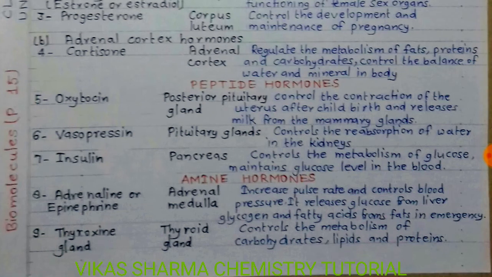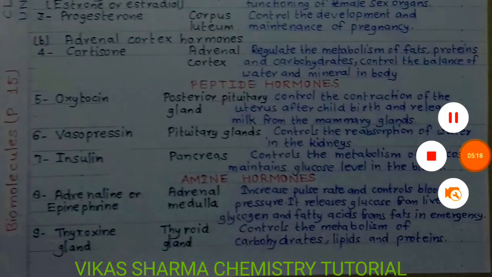Third big category is known as amine hormones. Adrenaline or epinephrine, secreted by the adrenal medulla, increases pulse rate and controls blood pressure. It releases glucose from liver glycogen and fatty acids from fats in emergency. Next, the thyroid gland: thyroxine hormone is secreted by the thyroid gland and controls the metabolism of carbohydrates, lipids and proteins.